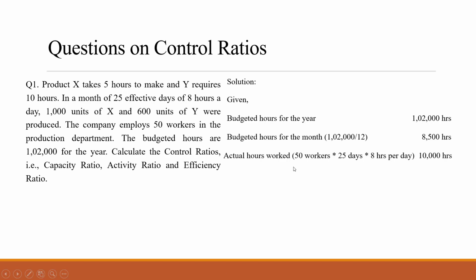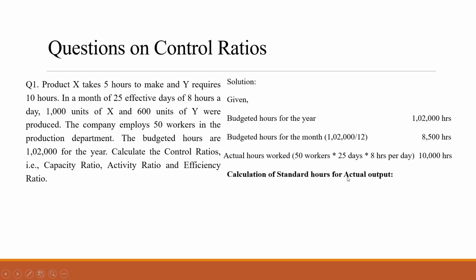Okay. Now actual hours worked, this is the budgeted hours. They have to work 8,500 hours, but actually how much have the workers worked? 50 workers were there. For 25 days they worked, and for 8 hours per day they spent it. So when you multiply this, it is coming to 10,000 hours, okay, which is more than the budgeted hours.